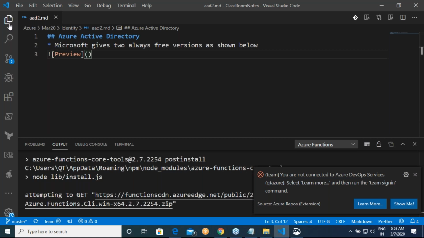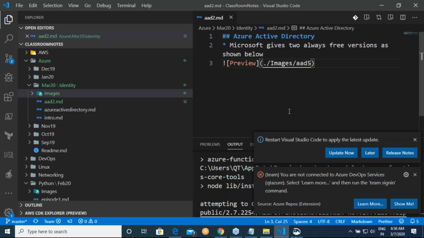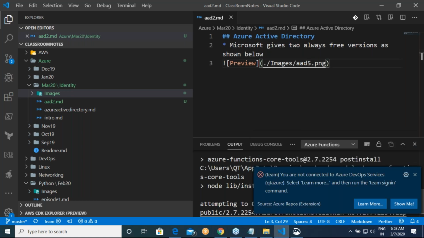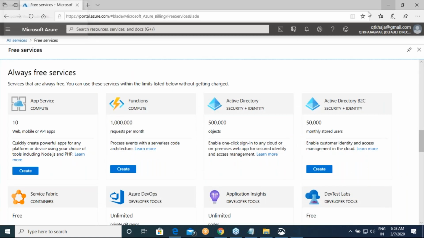What was that image's name? AD5. Okay. Let it do its job, and I'll speak about the other areas also.